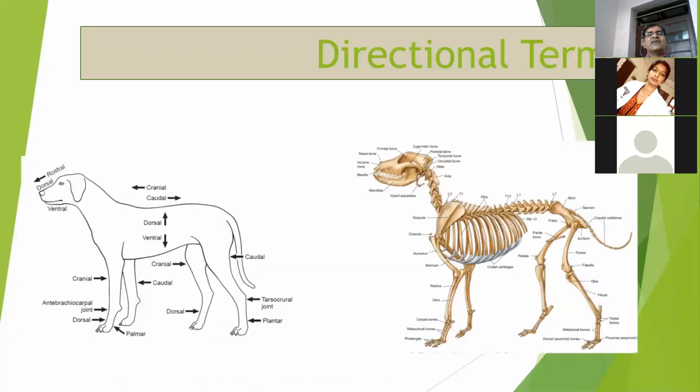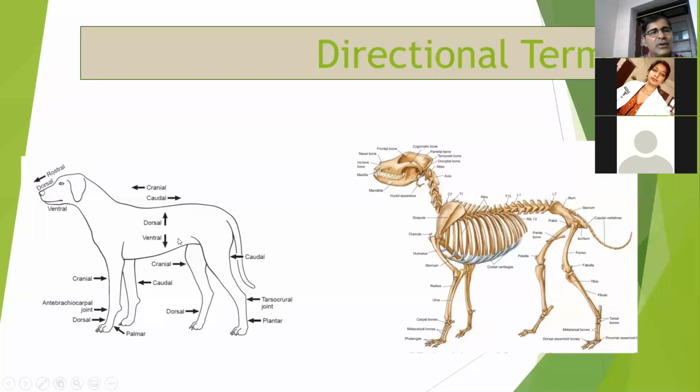So next is the directional terms. Whenever you request an X-ray, you have to write in a proper direction also, see which view you want to take of the particular body part, right? So this one is the back, that means this is dorsal, and below is ventral.